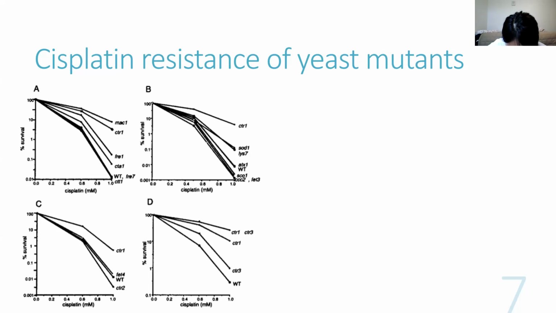Deletion of CTR3 resulted in a slight increase in cisplatin resistance. Although the CTR1 and CTR3 proteins have redundant roles in copper uptake, they have distinct structural features that could be responsible for a difference in their function and cisplatin resistance. These observations indicate that of the yeast copper transporters, CTR1p plays the most prominent role in governing cisplatin resistance.